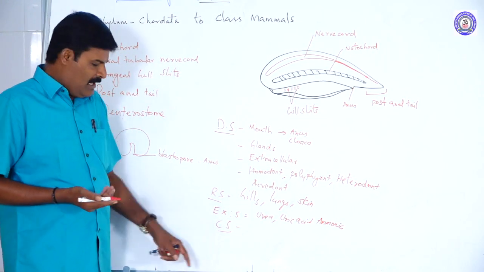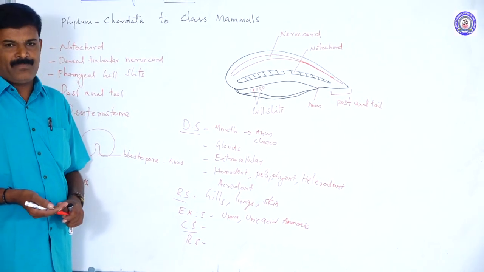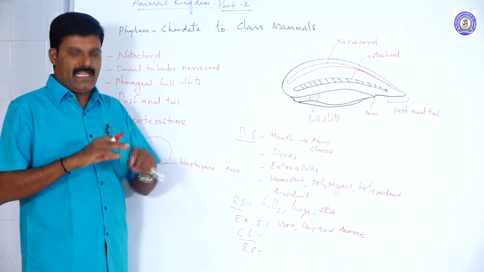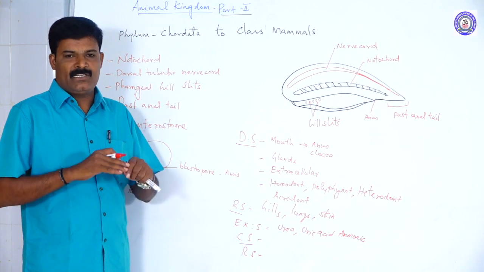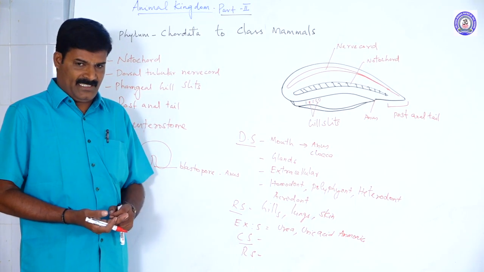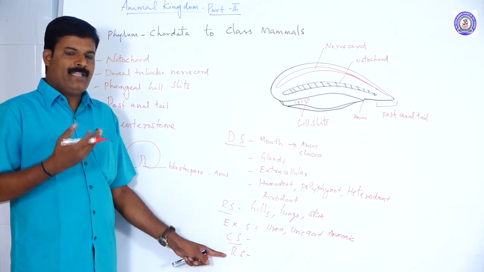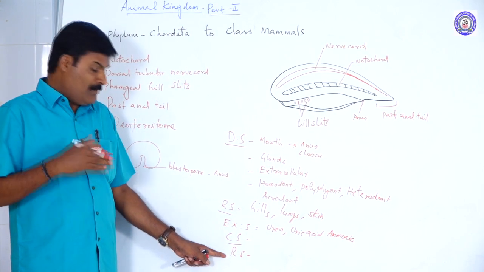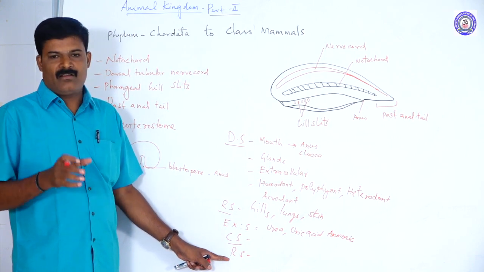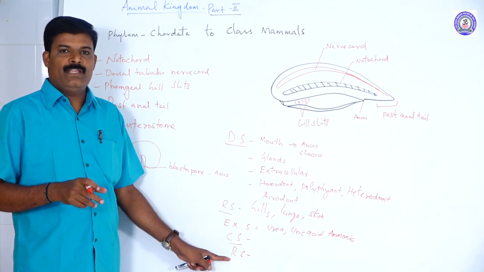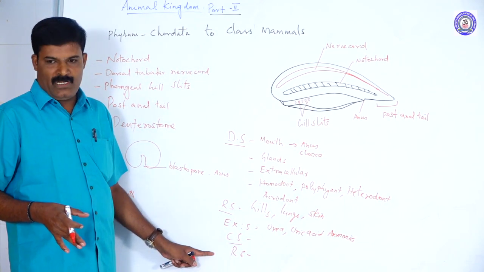In the reproductive system, the sexes may be separate, that is unisexual. In some animals the fertilization takes place within the body, called internal fertilization. In some other animals fertilization takes place outside the body, called external fertilization. Some animals directly produce young ones, that may be babies. Some other animals produce larvae. If the animals produce larvae, it is called indirect development. If they directly produce babies, it is called direct development. So this is the reproductive system.